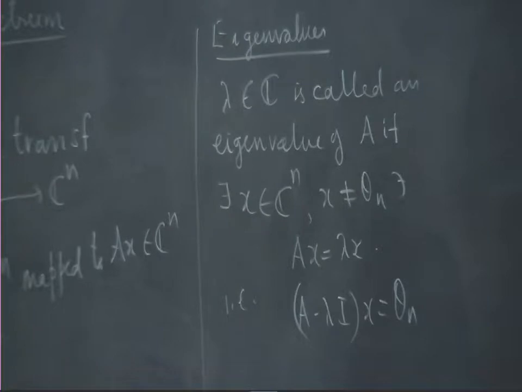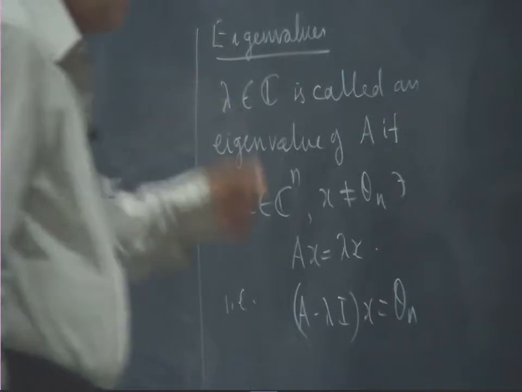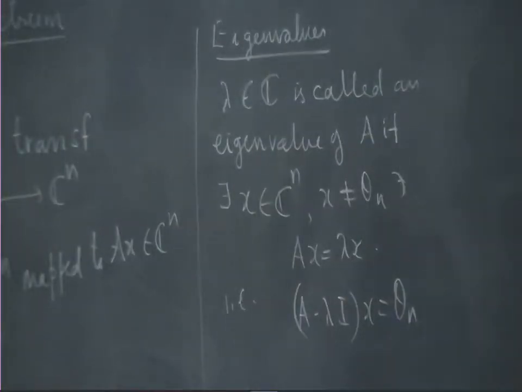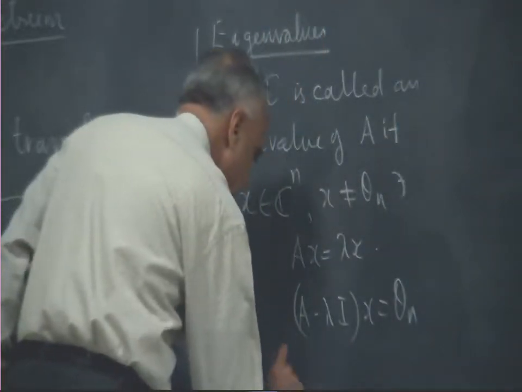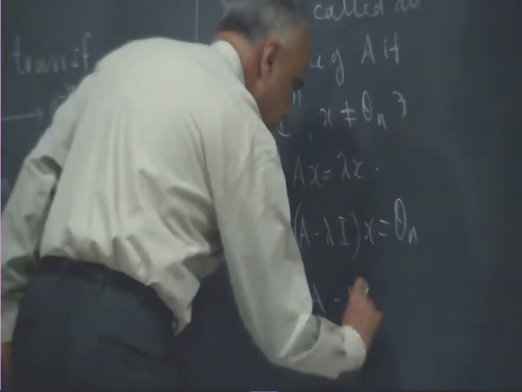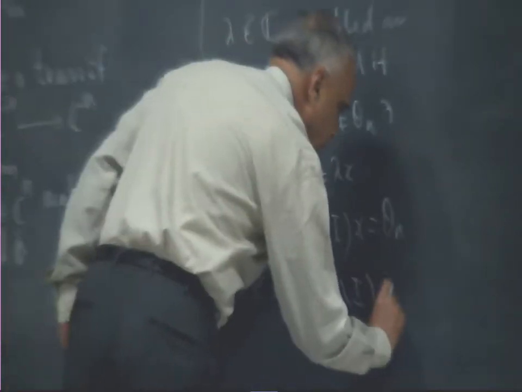Now, that means something other than the 0 vector goes to the 0 vector under the transformation A minus lambda I, which simply means A minus lambda I is not 1 1.